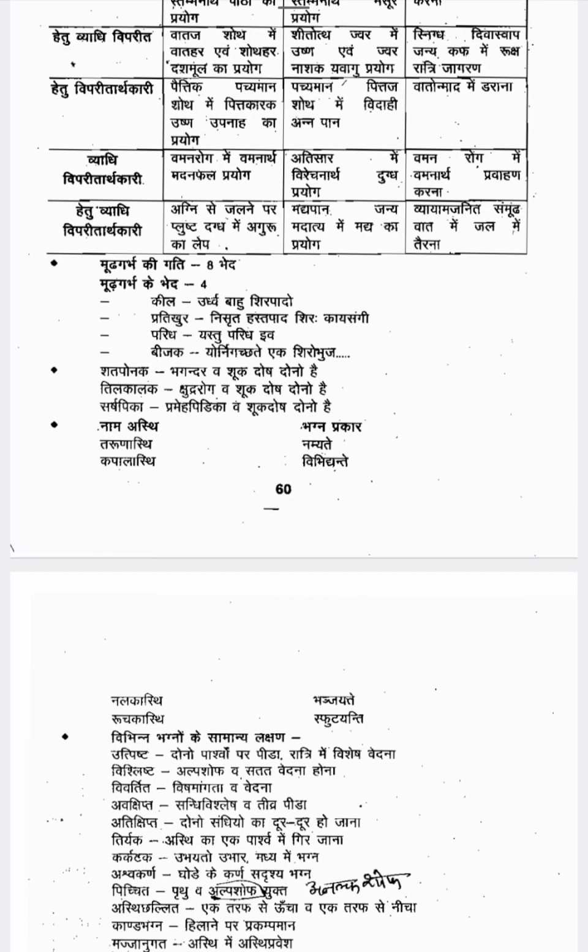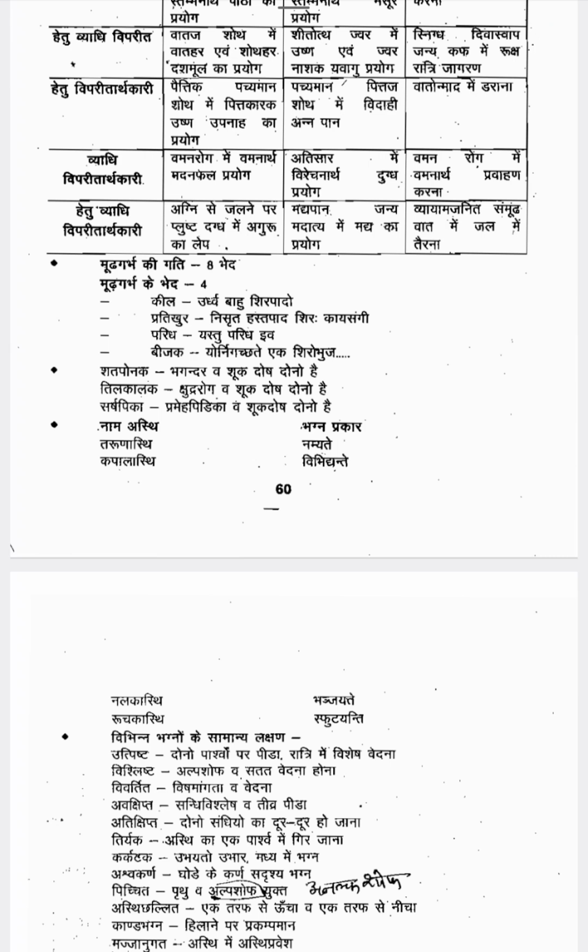Next one is the names of the asti and how the bhagna happens in each asti. Tarunasti always namyante. Namyante means bent. So in Tarunasti, if you get a trauma or a fracture, the bones will always become bent. Kapalasti always vibhidyante. Vibhidyante means fissures will happen. In Kapalasti, fissures always happen.